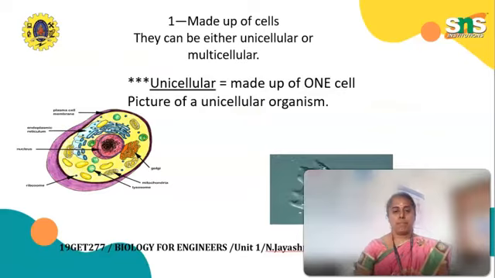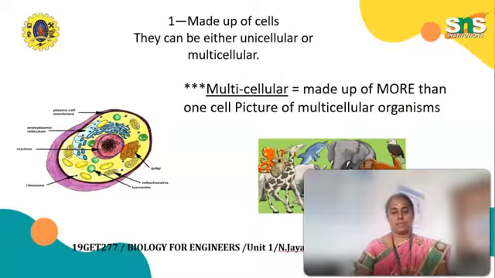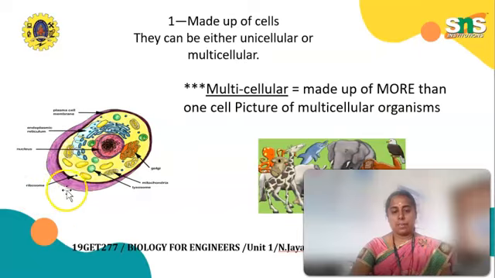So organisms can be either unicellular or multicellular. Unicellular means made up of one cell; here is a picture of unicellular organisms. Multicellular means formed from more than one cell; here is a picture of multicellular organisms. The plasma cell membrane, endoplasmic reticulum, nucleus, ribosome, lysosome, mitochondria and Golgi are the main important parts of the cell.